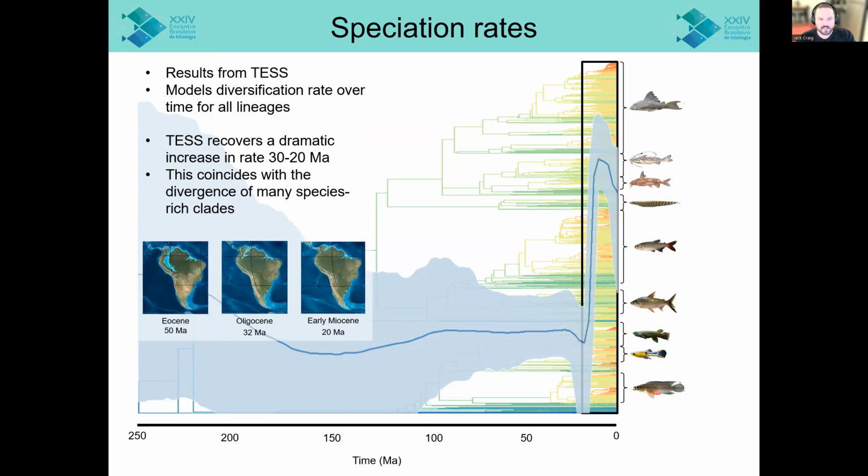And so for a bit of biogeographic context, I've shown you some maps of South America at that time. And there are two major biogeographic events that I want you to be aware of here. The first is that between about 50 and 30 million years ago, this continent is characterized by the Lago Pebas mega wetland system. And then between about 30 and 10 million years ago, we see the Amazon River capture event, which led to the current modern drainage of the Amazon River. And you'll see a lot more of this in the talk following mine that focuses on biogeographic patterns. But for now, just bear those two major events in mind.